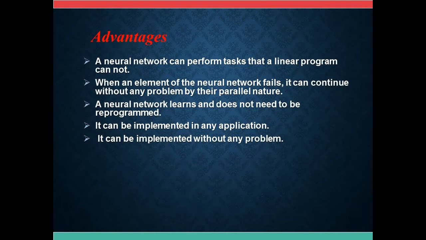Advantages. A neural network can perform tasks that a linear program cannot. When an element of the neural network fails, it can continue without any problem because of its parallel nature. A neural network learns and does not need to be reprogrammed. It can be implemented in any application. It can be implemented without any problem.